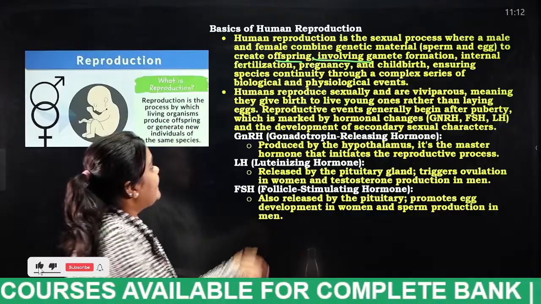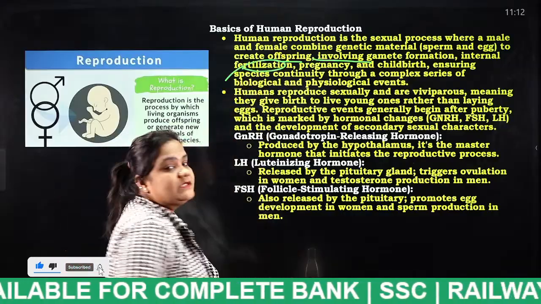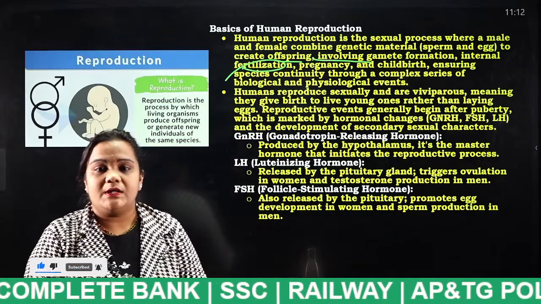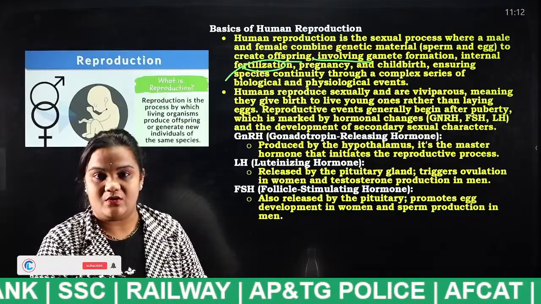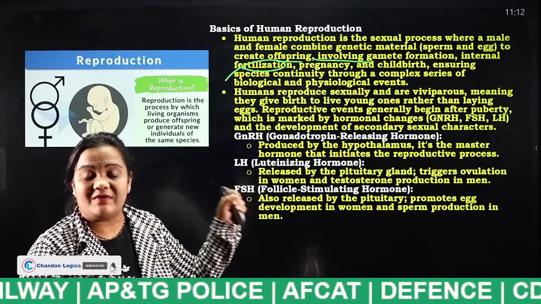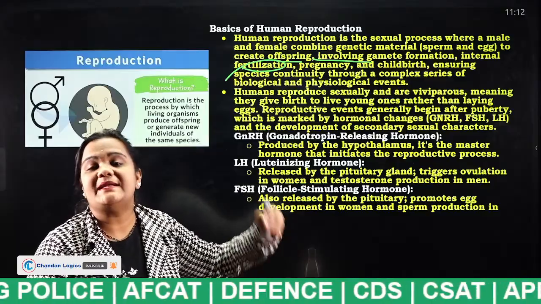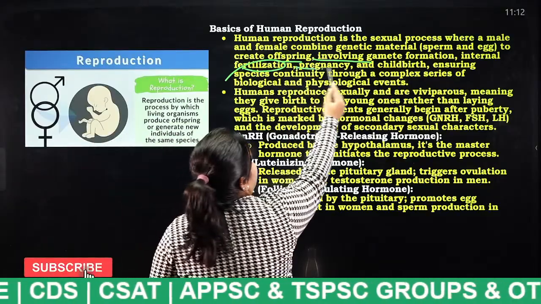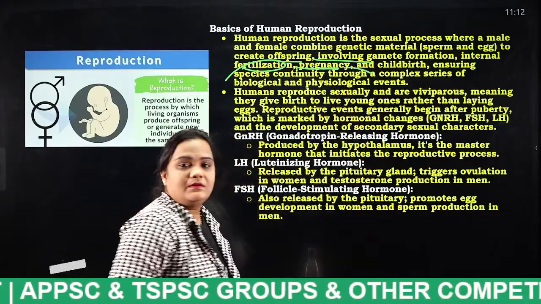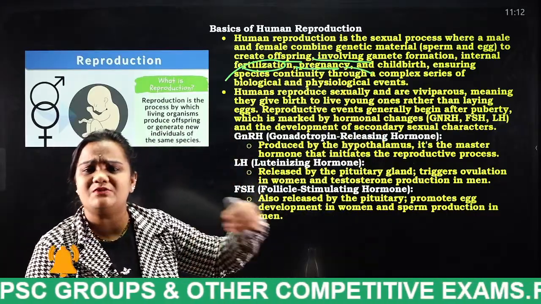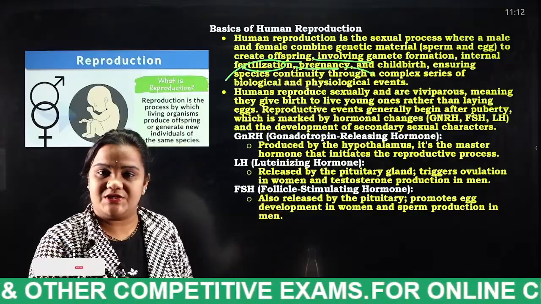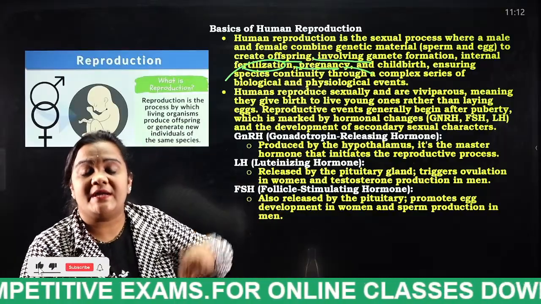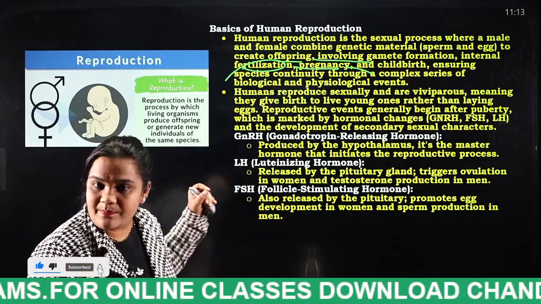Next, internal fertilization. Once the sperm and egg are fused, fertilization starts. Then next, pregnancy appears. And finally, the child will be born. So these are the steps involved in the human reproduction system in order to generate an offspring.